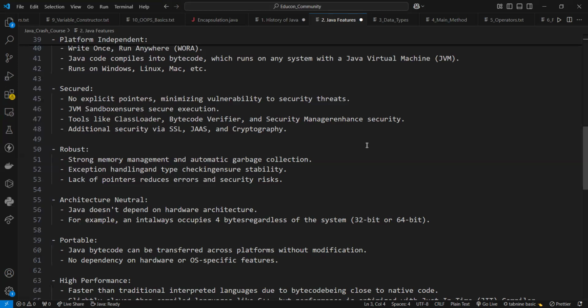But in case of Java, there are basically three layers. At the outer side, you can say operating system. Inside that, the Java virtual machine, and inside that, Java application. So that's why it's more secure. Java programs run inside the virtual machine sandbox. So there is more security.